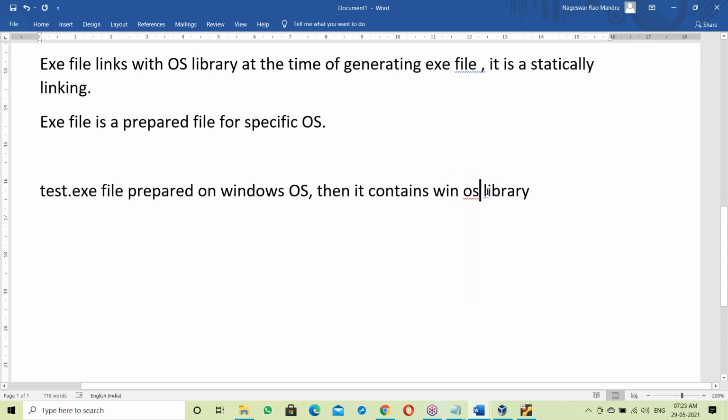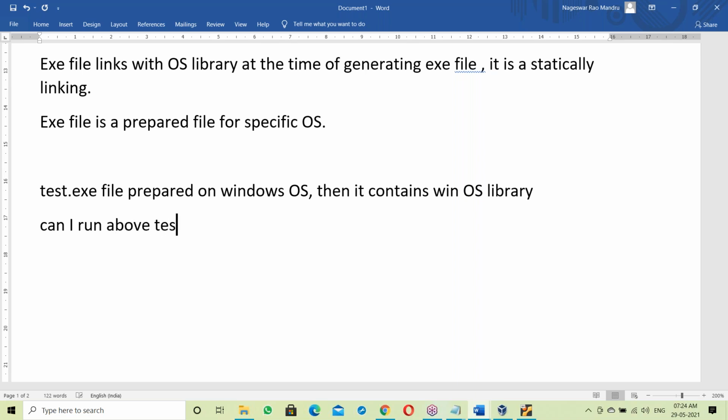Now here is a question for you guys. Can I run the above test.exe file on other operating systems?